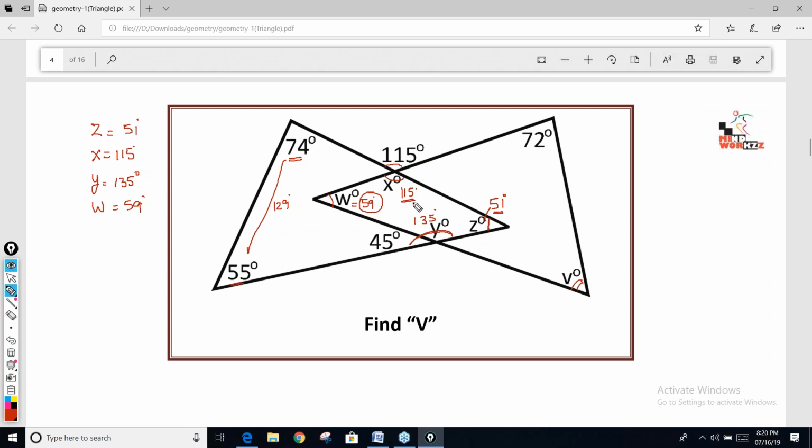Now, after getting W, you can find the value of V. In this triangle, the summation of the angles has to be 180. 59 plus 72 is 131. So V is 180 minus 131. So what is the answer? The answer is 49.